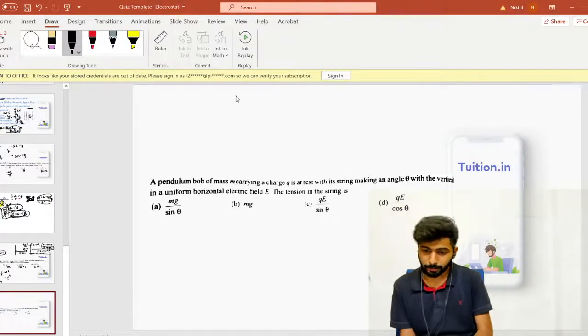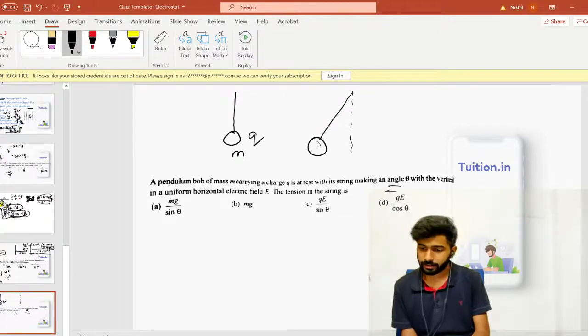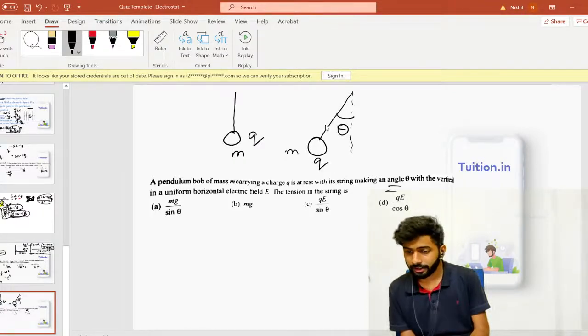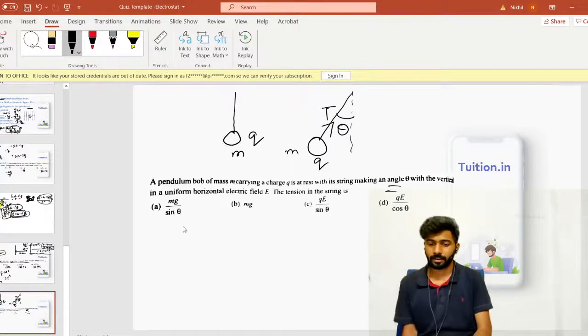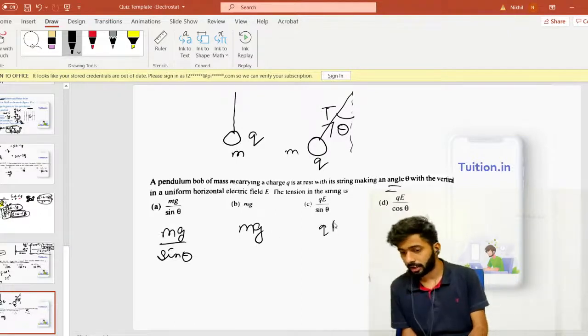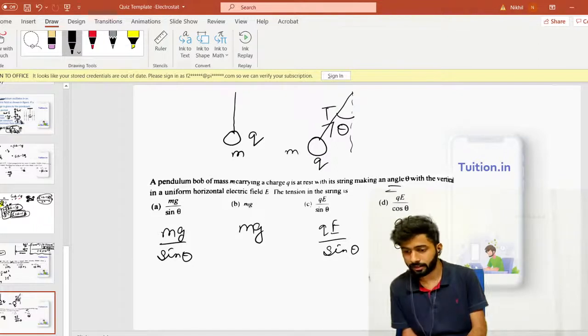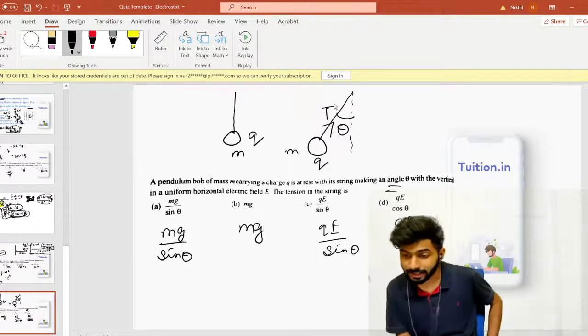So you have a pendulum of mass m carrying a charge q, and this pendulum is making an angle theta with the vertical. So you need the tension in the string. First option is mg by sine theta. Second option is mg. Third option is qE by sine theta. Fourth option is qE by cos theta. Which of these 4 options is your tension T?